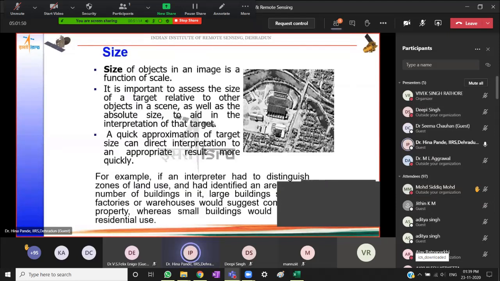Then size of object. Now, it is important to note that for the size of the object on the kind of image data that we are looking at, we need to keep the spatial resolution of the data in mind. So, depending upon the pixel size, the same object on the ground in different images could appear in different sizes on the image.